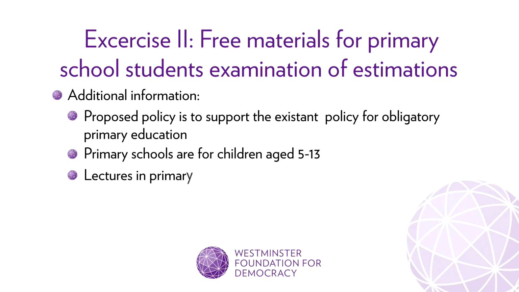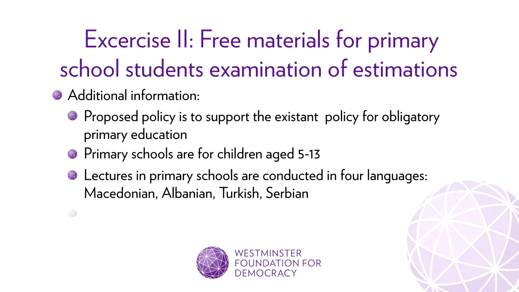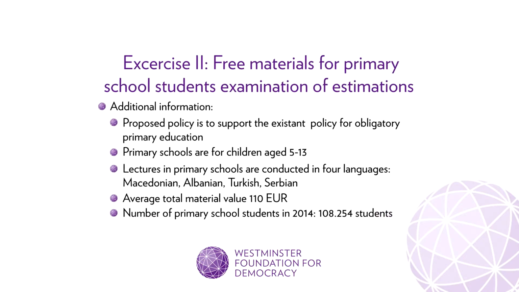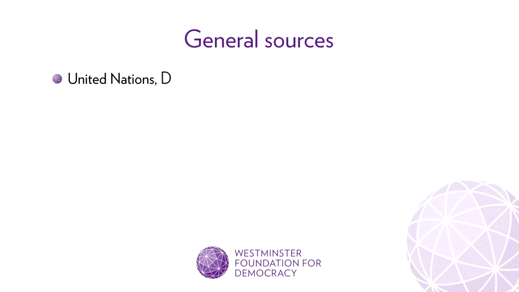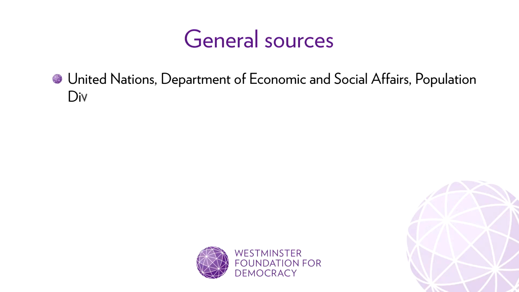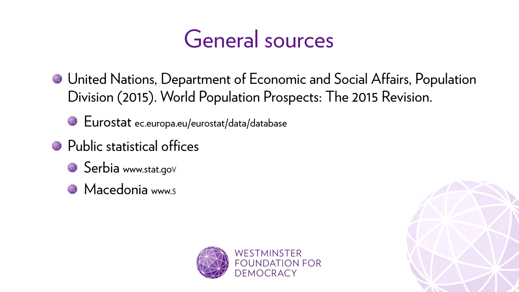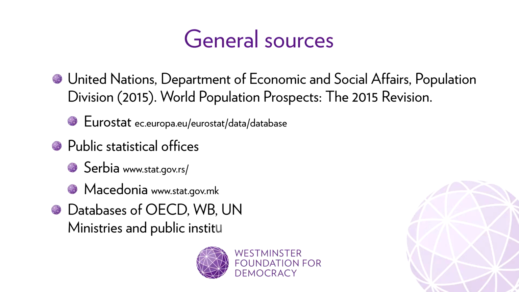Lectures in primary schools are conducted in 4 languages: Macedonian, Albanian, Turkish and Serbian. The average total material value for 1 year is €110 per student. The number of primary school students in 2014 was 108,254 students. Please take the following sources of information into account when preparing the costing exercises: Eurostat, websites of public statistical offices in Serbia and Macedonia, databases of OECD, World Bank and the UN, ministries and relevant public institutions.